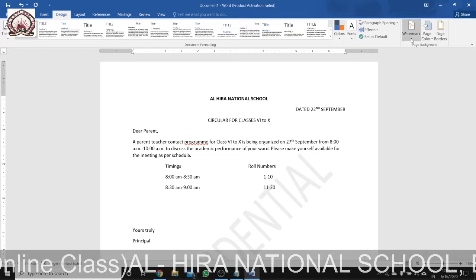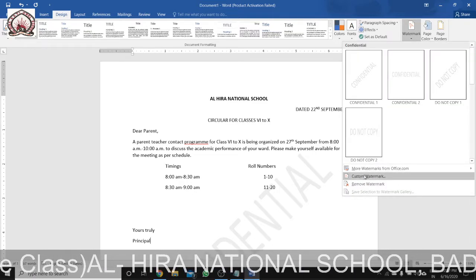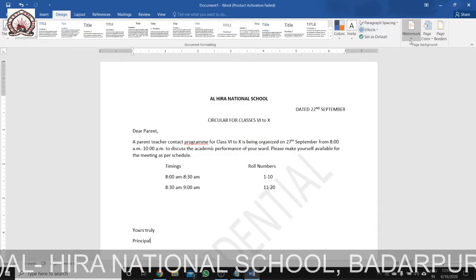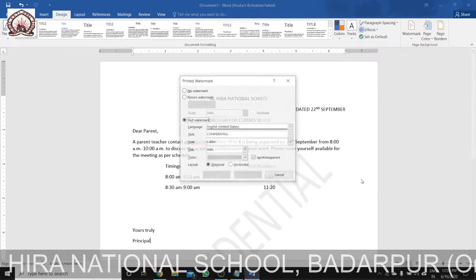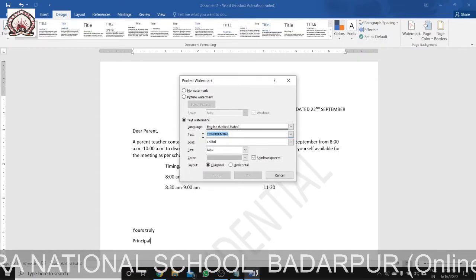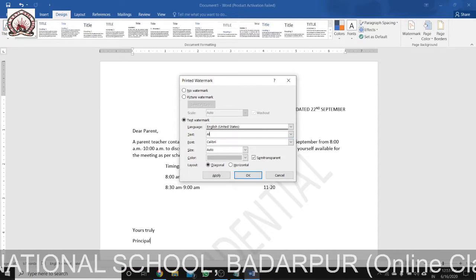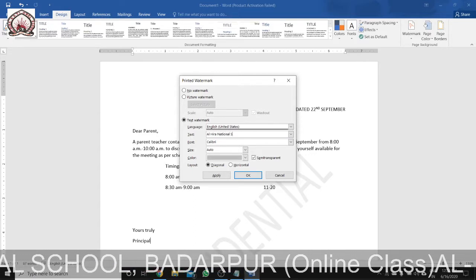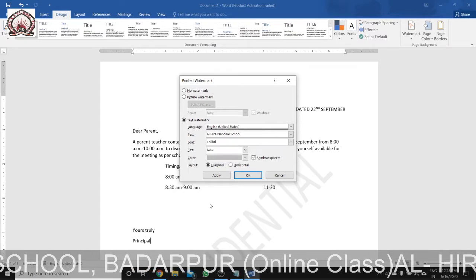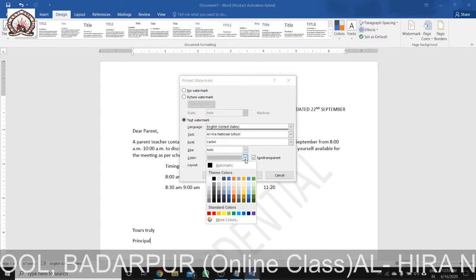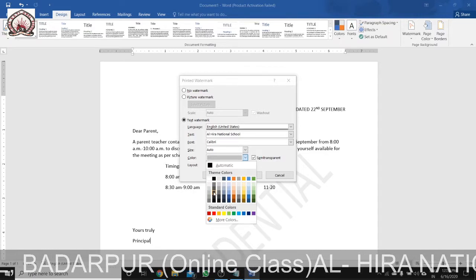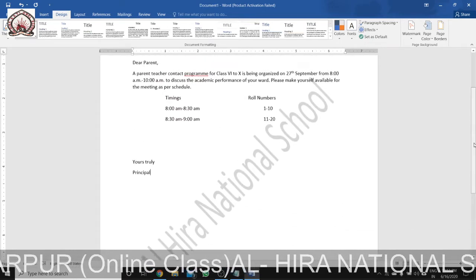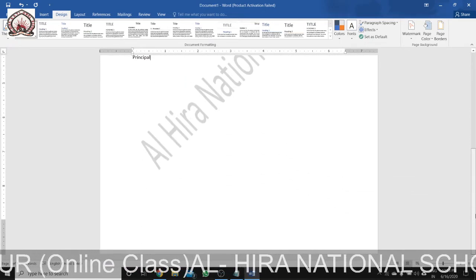But I want it to say Al Hira National School. So I will open Custom Watermark. After going to Watermark, I will open Custom Watermark. Now see here, in text I write Al Hira National School. Now, what color do you want? Let me make it a little blackish. Let me take this one. You may see a watermark has come beneath it, and it says Al Hira National School. You can also change the color.